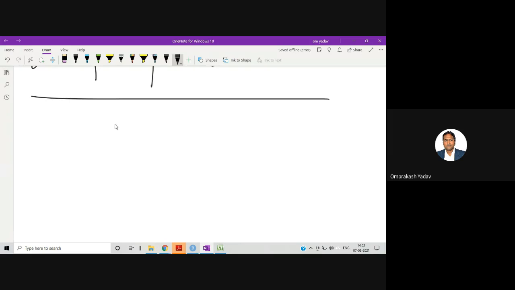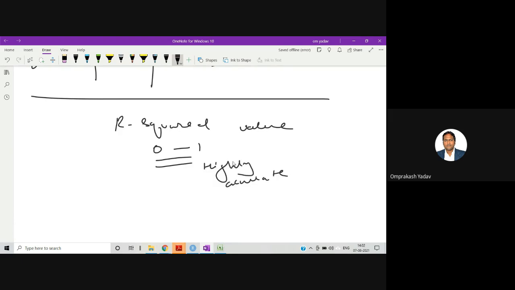So R squared value is between 0 and 1. More towards one side means highly accurate, and towards 0 means not accurate. So the R square value should be very high for the model to be accepted, because in that case the accuracy of the model will be very high.